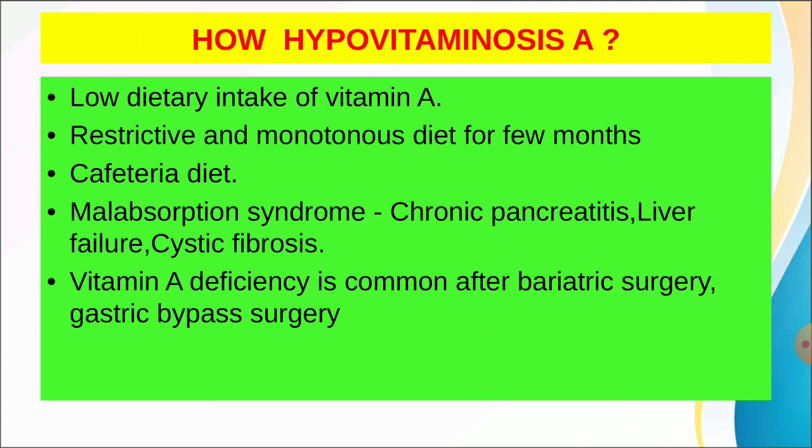Cafeteria diet. Malabsorption syndrome is seen in chronic pancreatitis, liver failure, cystic fibrosis. In malabsorption syndrome, reduction in uptake and transport of digested nutrients like vitamin A to the bloodstream happens. Vitamin A deficiency is seen in bariatric surgery and gastric bypass surgery.